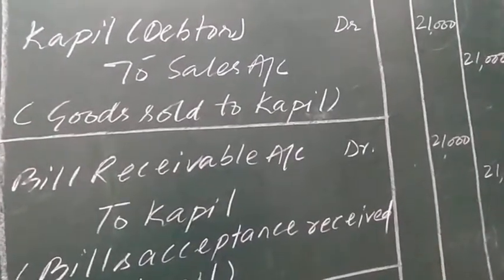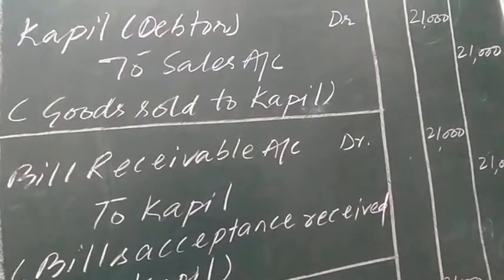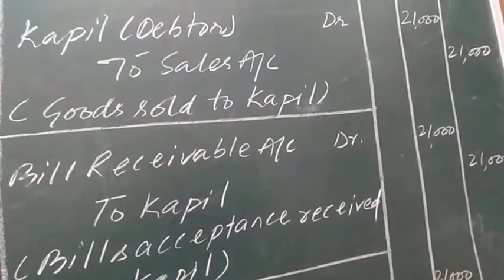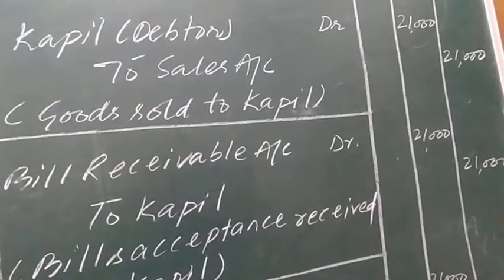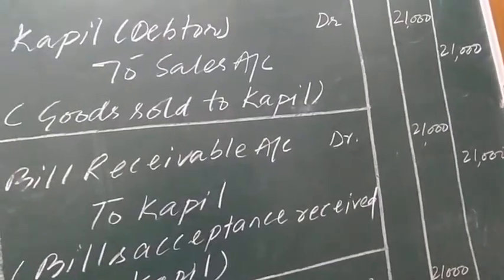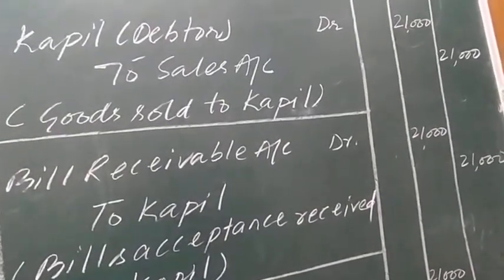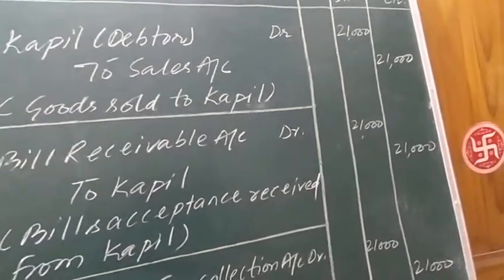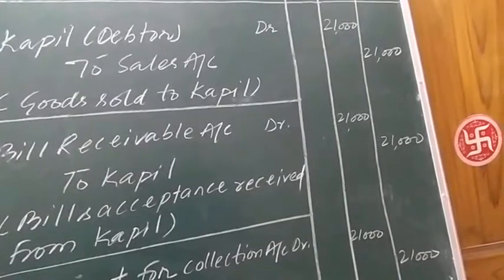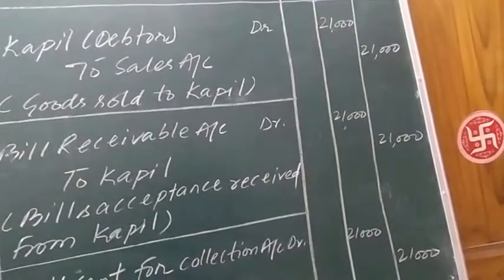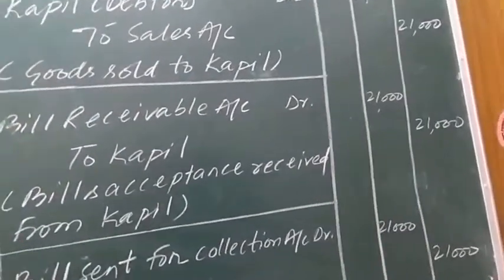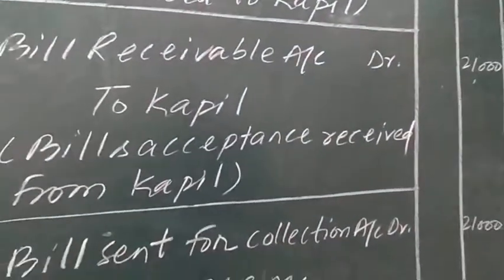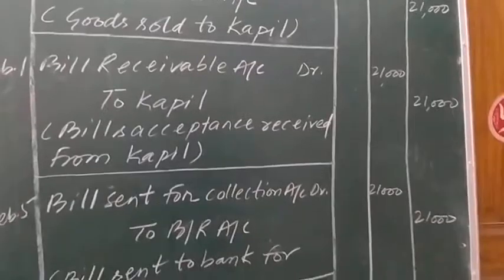Because now the seller of the goods will receive the payment on the basis of this bill receivable, the agreement which is signed in between the seller and the purchaser. And Kapil, the debtor of Gaurav, will decrease because its place is being occupied by bill receivable. So the second journal entry will be bill receivable debit to debtor Kapil. Narration, you can see bill acceptance received from Kapil.